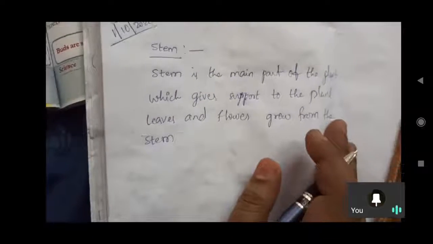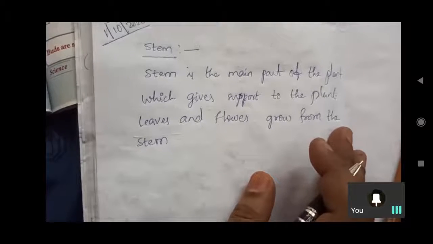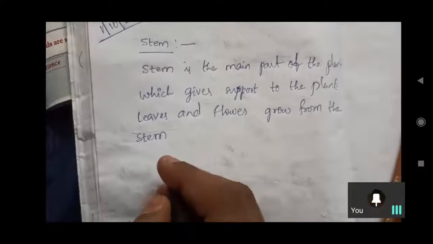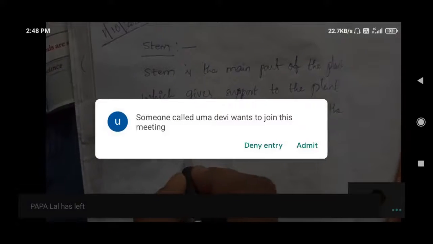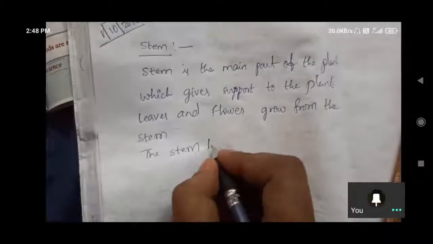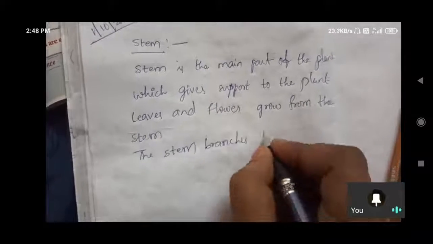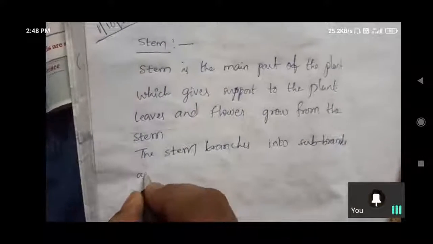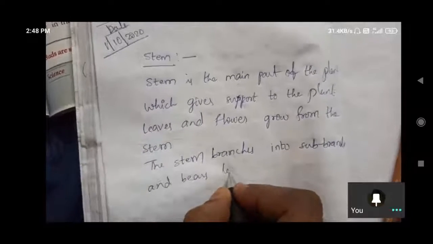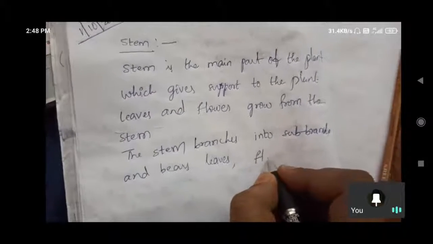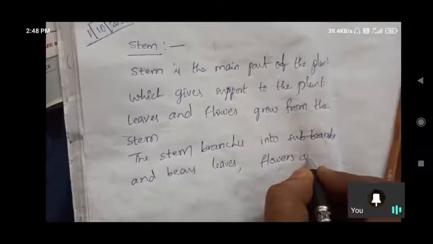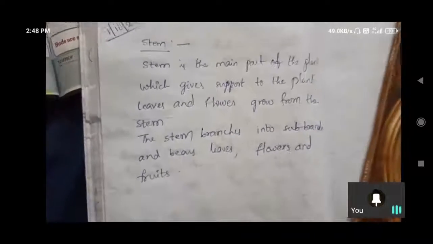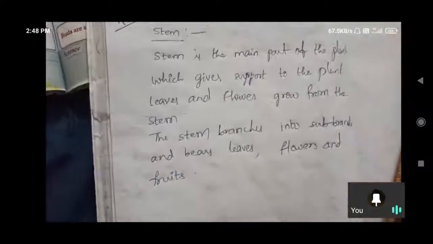If you observe carefully, we can understand that the leaf arises from the stem, and where the leaf arises, branches are there. The stem branches into sub branches and bears leaves, and flowers and fruits also, from the stem only. So in this manner we can understand which is the main part of the plant which gives support to the plant. Without stem there is no support for the plant.